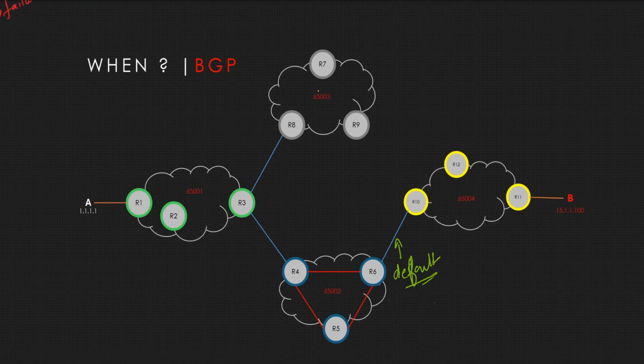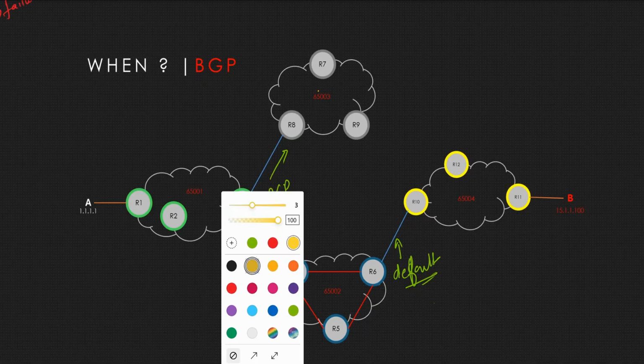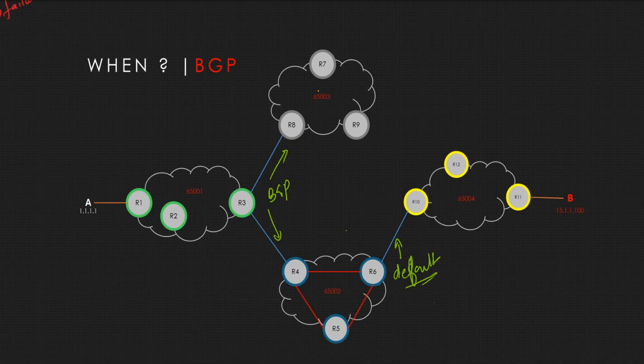When we have a dual homing kind of thing, there we can go ahead and use BGP. Based on the BGP attributes, we can have multiple use cases, like the incoming will be this side and outgoing will be this side, or incoming and outgoing from one link. So multiple scenarios can be done, right? In terms of A to B communication, if A has a multi-homing scenario, we can use BGP. If it is single homing, we can also go with a default route, a static route.